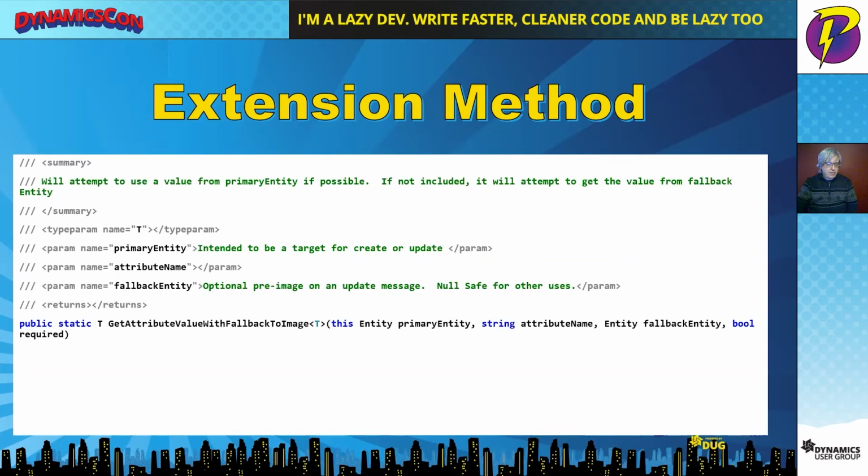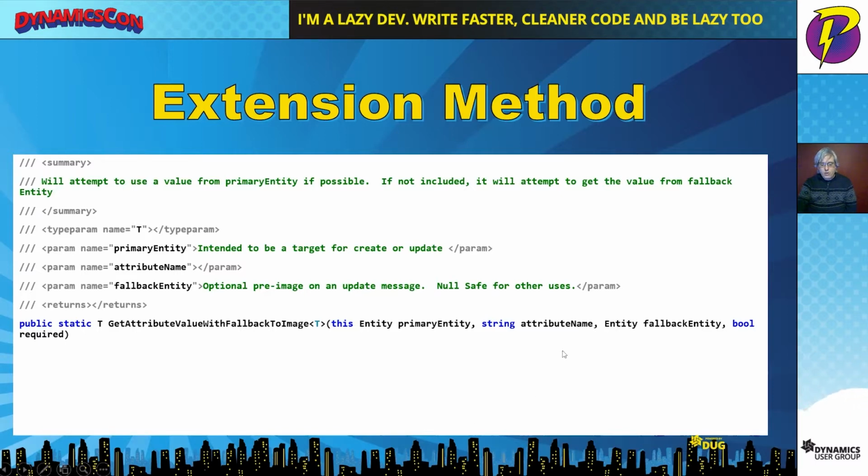Here's another example of an extension method. So here we're doing a get attribute value with fallback to image. A lot of times in plugin development, we choose to do post execution plugins because it's easy to use that image, the post image, that knows exactly what the values were after it's run.